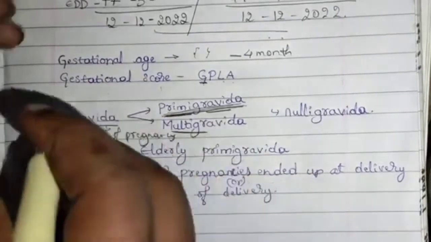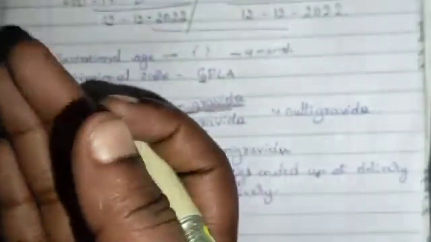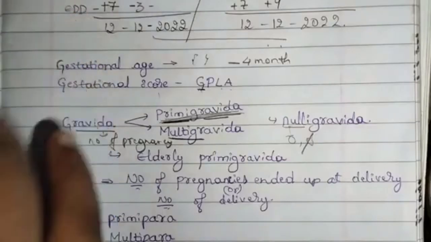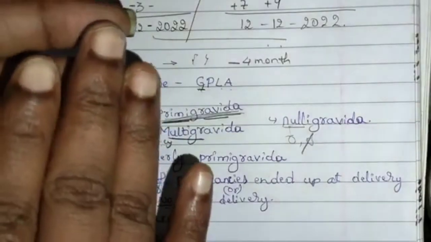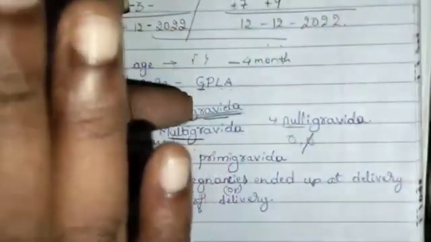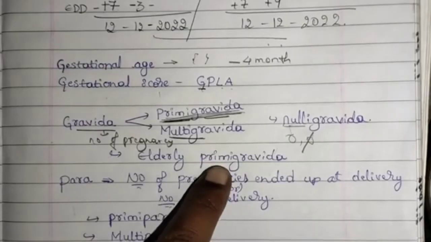And there is multigravida, that is if the mother has already undergone delivery and this is a second or third pregnancy, then that is multigravida. Nulligravida. Nulligravida means the woman is not pregnant yet. The woman has never undergone any pregnancy. That is nulligravida.